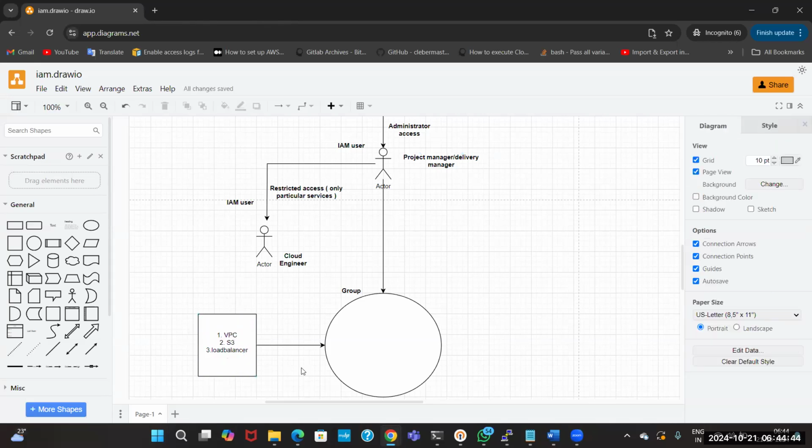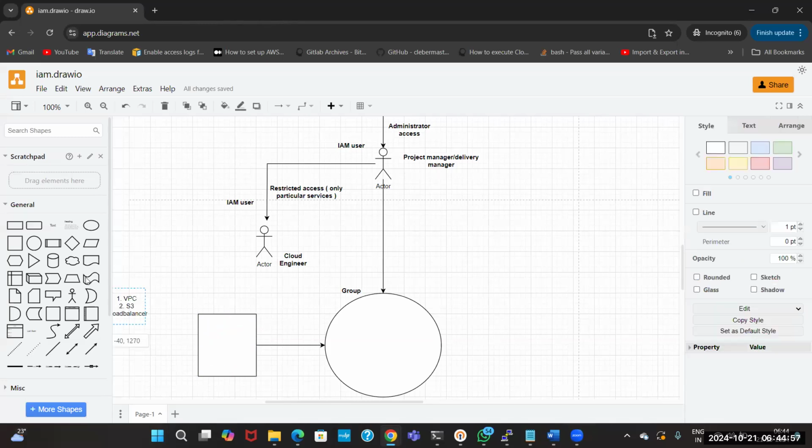Now I have attached a list of common permissions to this group, which every user needs to have.